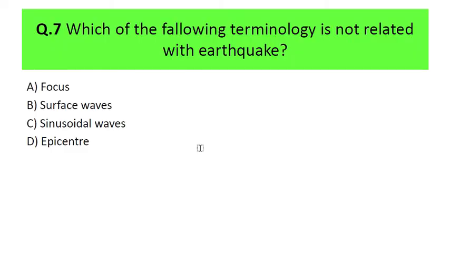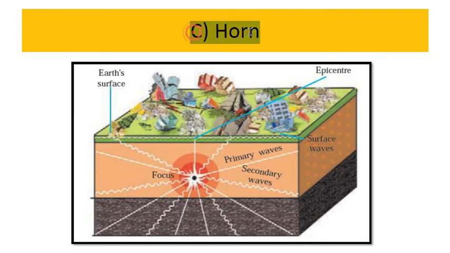The next question is: which of the following terminologies is not related with earthquake? If you have studied the earthquake process, how it occurs, and what the different terminologies related to the earthquake process are, then you can easily attempt this question. The first option is focus, then surface waves, then sinusoidal waves, and then epicenter. This is a misprint over here. The correct answer is this one. The sinusoidal wave is the correct answer. So make the correction over here, it is misprinted. So sinusoidal wave is the correct answer, because here you can see different terminology.